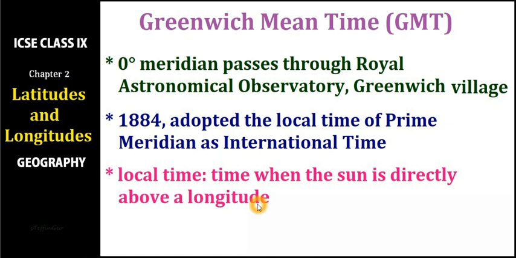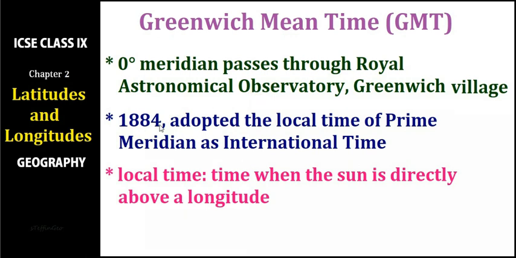Now we call it Greenwich Mean Time because all these studies were started in England, and there was an observatory located in a village called Greenwich. So since the observatory was located in Greenwich, they gave the name Greenwich Mean Time to the time at the prime meridian. Prime meridian is our 0° longitude or 0° meridian. So there was one astronomical observatory.